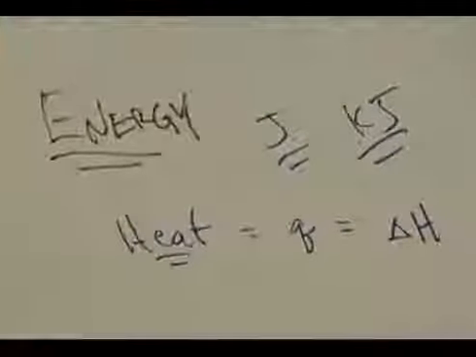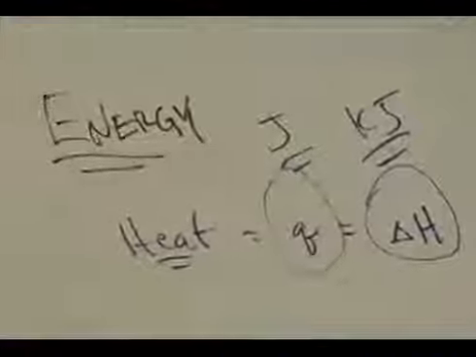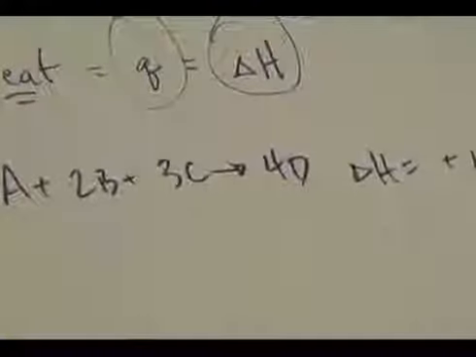We've learned so far 3 ways that we can measure the enthalpy, or approximate the enthalpy, by measuring Q, or the change in heat. The first one was by using a thermochemical equation. In an equation like this, where A plus 2B goes to 3C plus 4D, the enthalpy change, or delta H, is equal to positive 150 kilojoules.